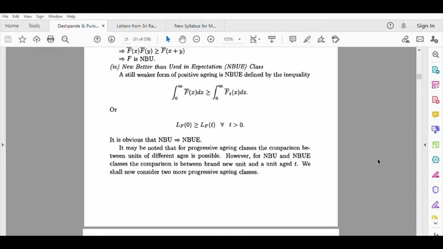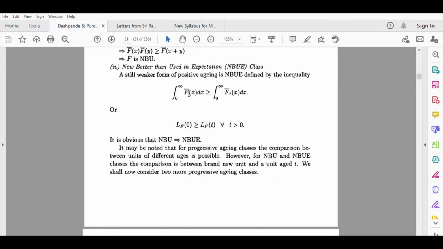Instead of saying simply that X is greater than or equal to Xt, that is, the life of a fresh unit is more than the life of a used unit, we consider its expectation. So expectation of X greater than or equal to expectation of Xt. So how do we compute expectation of X? So we integrate the survival function of X. So this is 0 to infinity F bar X dx, and here is expectation of Xt, which is 0 to infinity F bar tX dx.